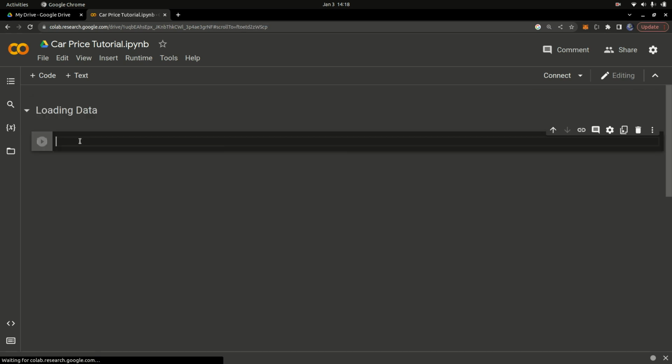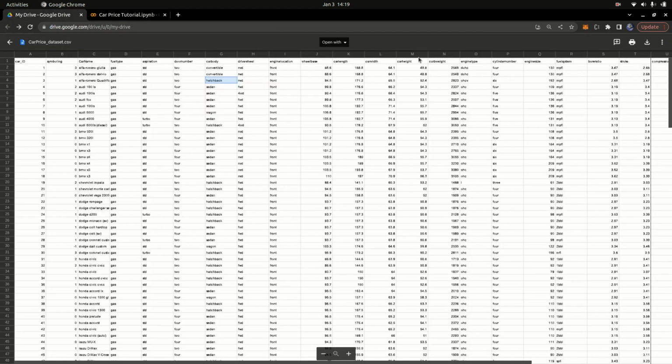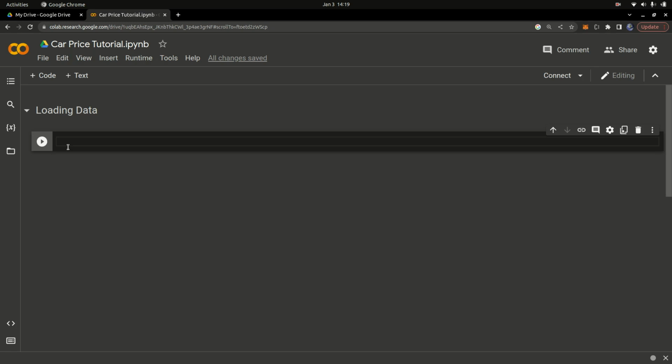Make sure that you have the data downloaded on your machine. Once you have the data downloaded, you're going to import a couple of things. You're going to use some libraries, and these are just libraries written by others that you can use without having to write the code from scratch ourselves. I want to load up the file you have downloaded. I assume you already downloaded this file on your local machine. Once you have this downloaded, you're going to load it into this Jupyter notebook, into this Colab notebook.